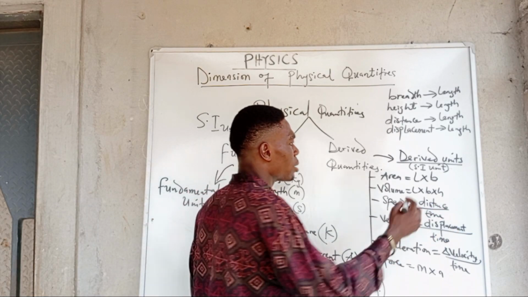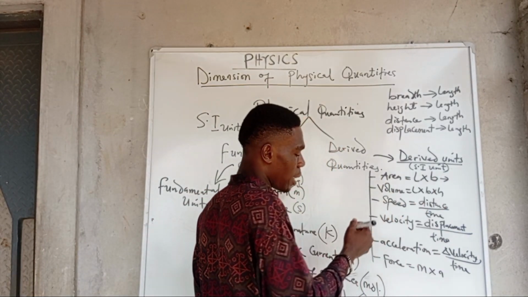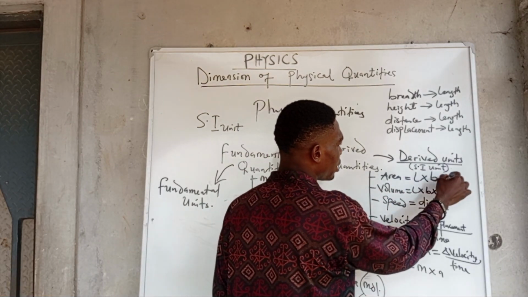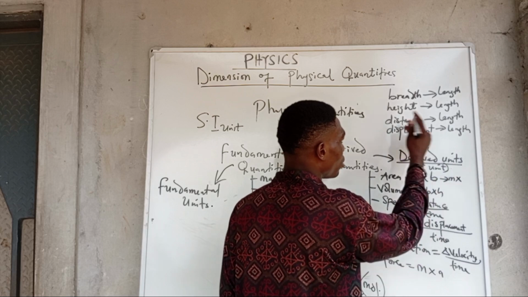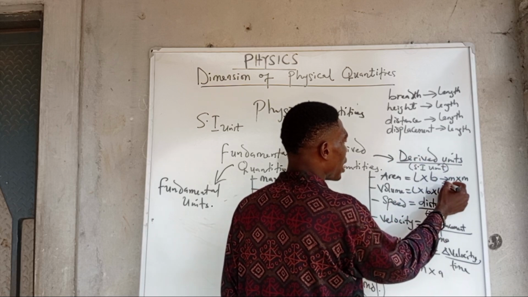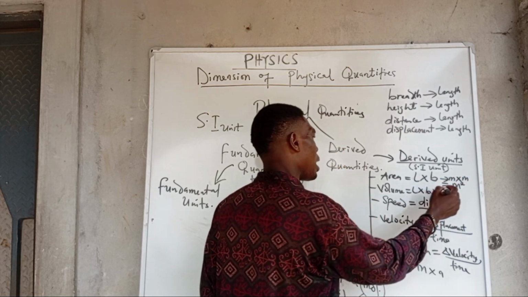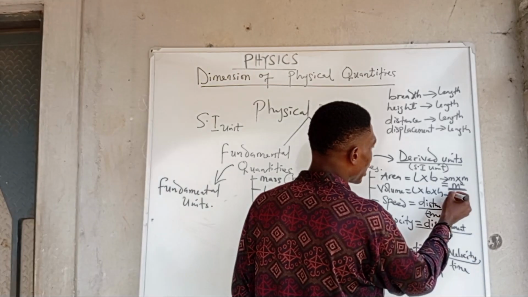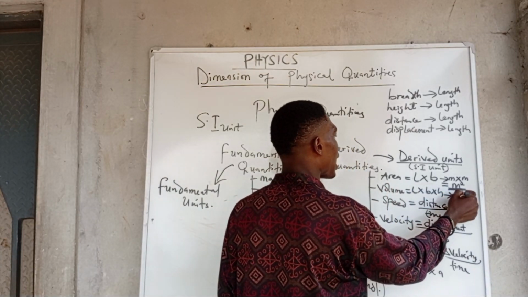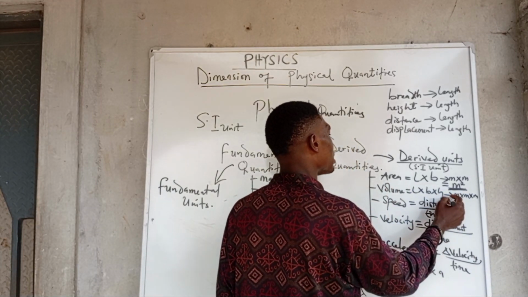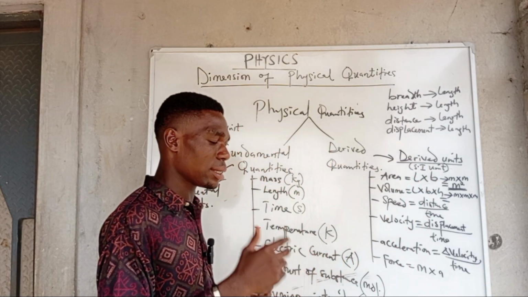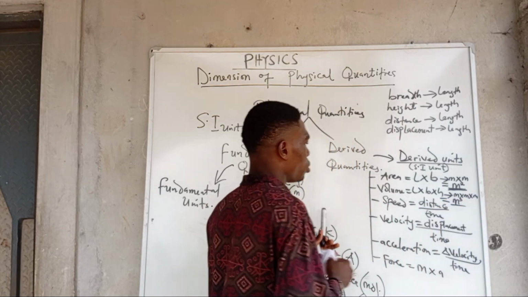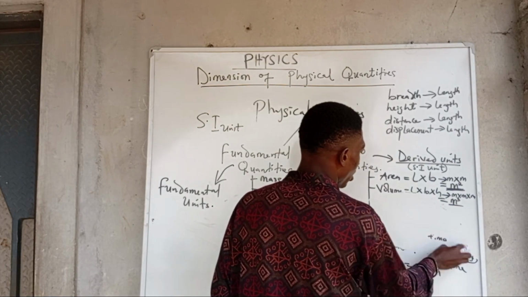All right, so if I want to get the unit of area, you see that I'm going to do length times breadth. The unit of length is meter, and breadth is also a length, so it's also meter. So everything will boil down to give us meter squared, and that's the SI unit of area. In the same way, we can also get the SI unit of volume. That will be meter times meter times meter, and something multiplied thrice will give you meter cubed.